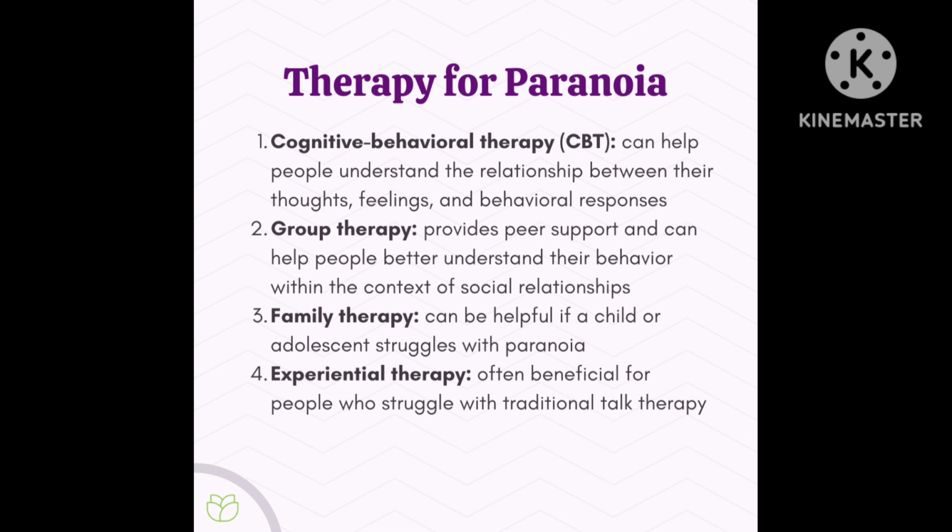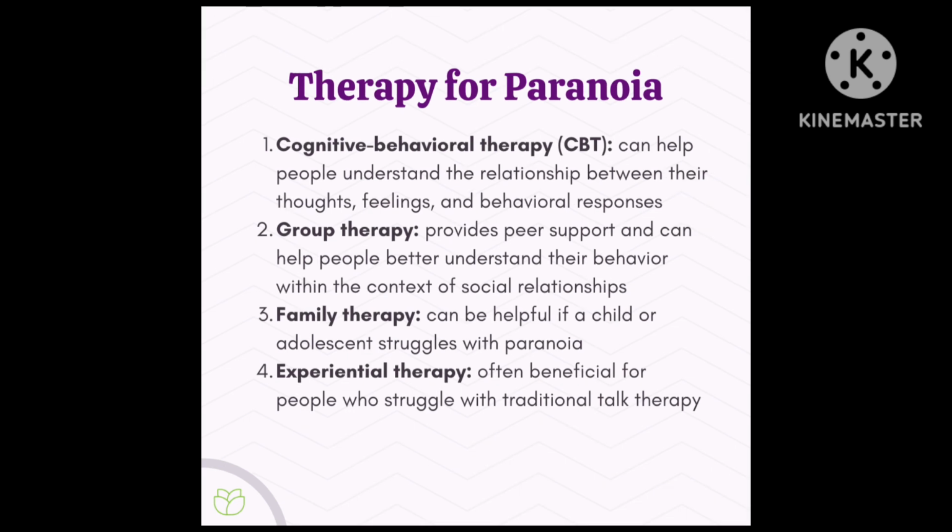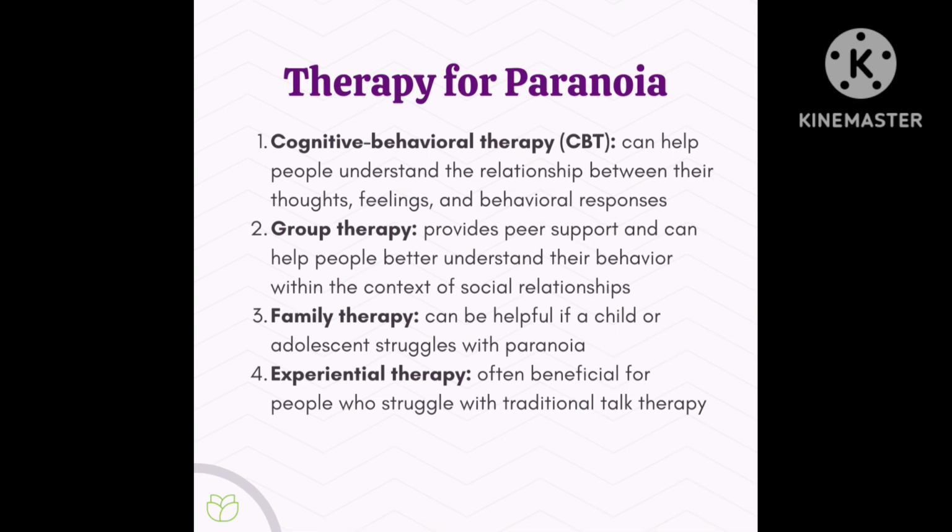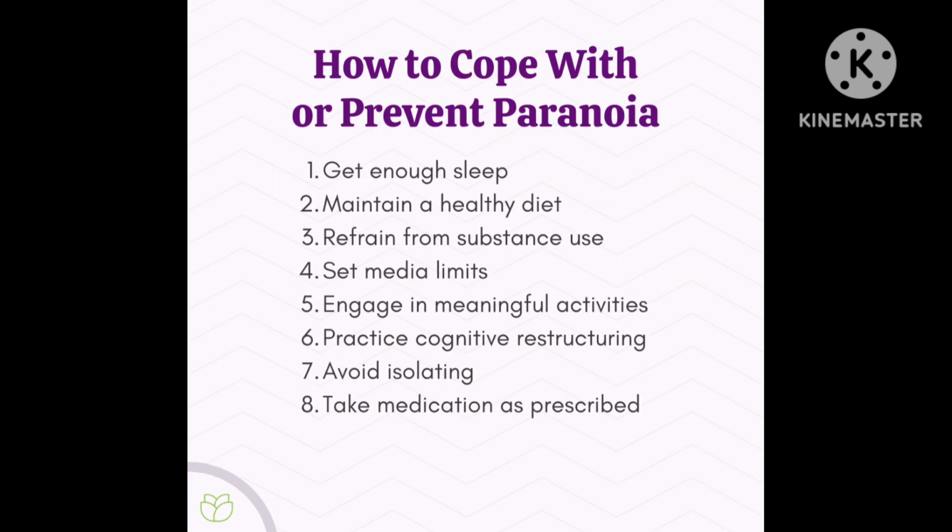Next is group therapy. It supports and can help people better understand their behavior within the context of social relationships. Next, family therapy can be helpful if a child or adolescent struggles with paranoia. Next, experiential therapy is often beneficial for people who struggle with traditional talk therapy. Okay, this is the therapy for paranoia. Next, let's see what is the scope to prevent paranoia. Get enough sleep, maintain a healthy diet, refrain from substance use, set media limits, engage in meaningful activities, practice cognitive restructuring, avoid isolating, take medication as prescribed.